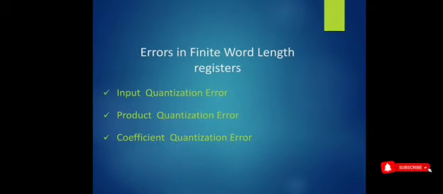It mainly occurs in the ADC process, analog to digital conversion, due to the representation of the input signal as a finite value.